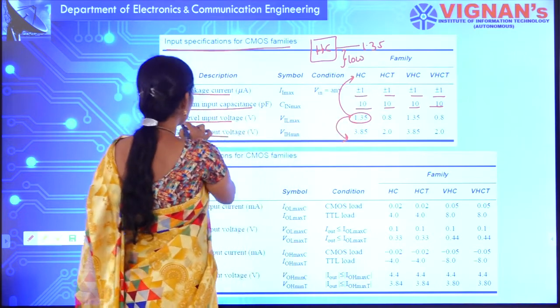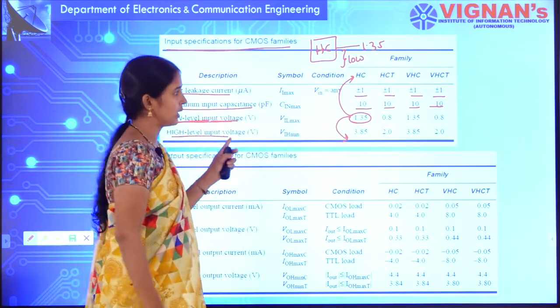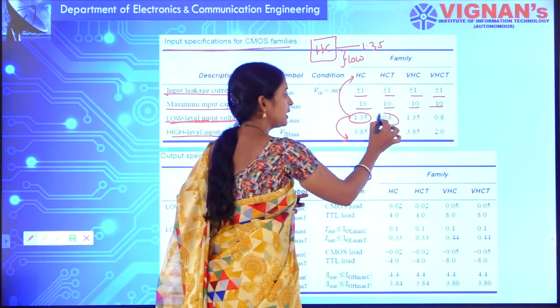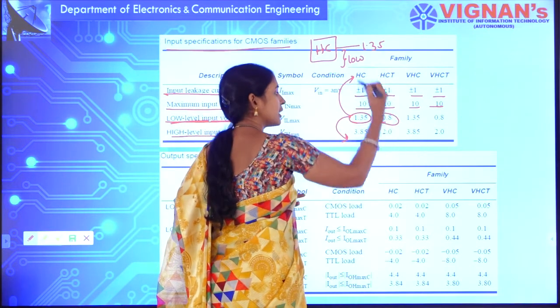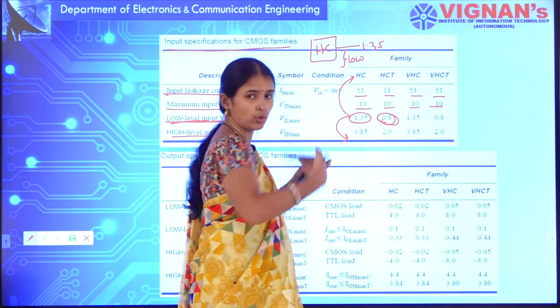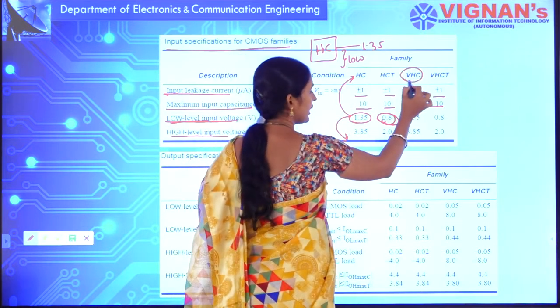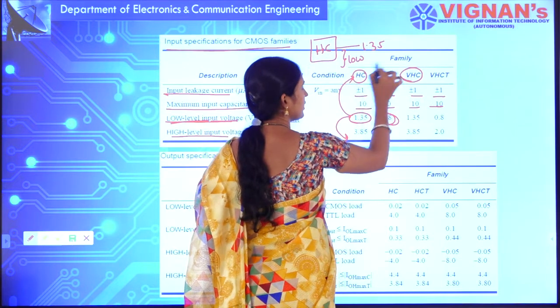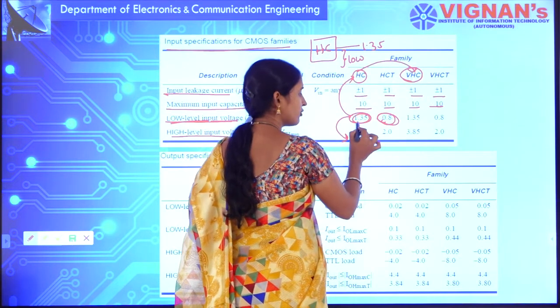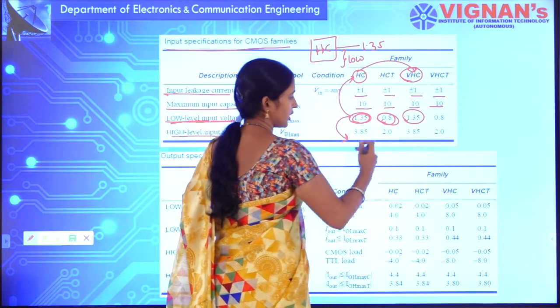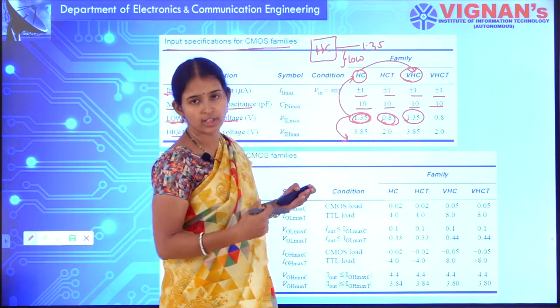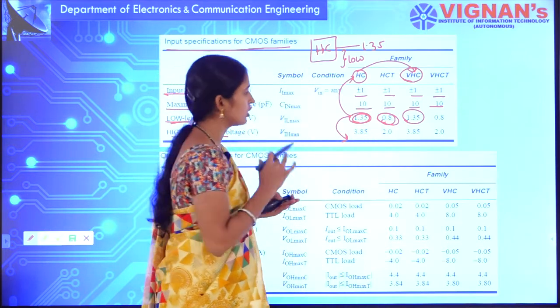That is called your low level input voltage. Whereas in high speed TTL logic families, any voltage less than 0.8 volts will be considered as logic low. At the same time, for HC and VHC, here also 1.35 volts, so less than 1.35 volts will be considered as logic low.